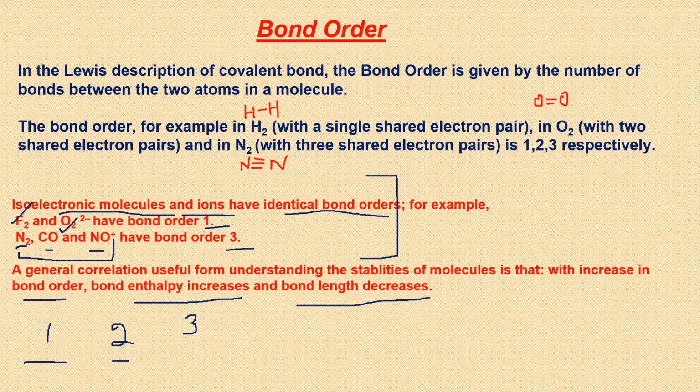In a double bond the length decreases, and in a triple bond the bond length will be even lesser than the double bond. This is just a depiction, just to compare. So if the bond length is decreasing and bond strength is increasing, then obviously the bond enthalpy, the amount of energy required to break the bonds, will definitely increase.